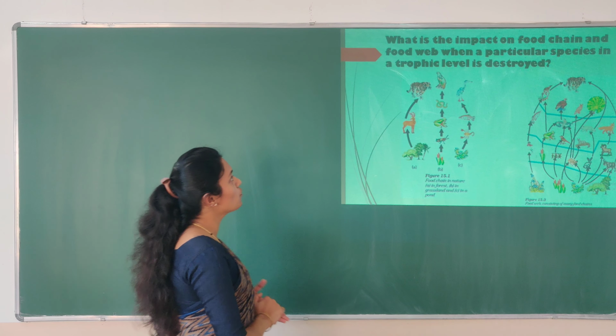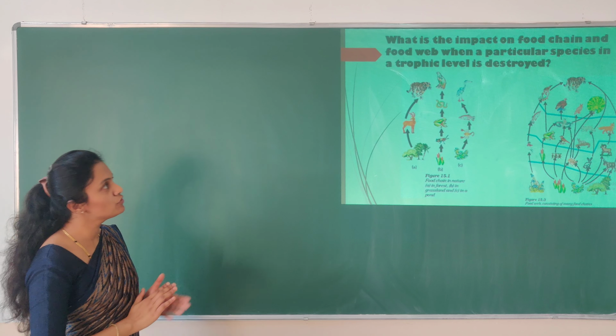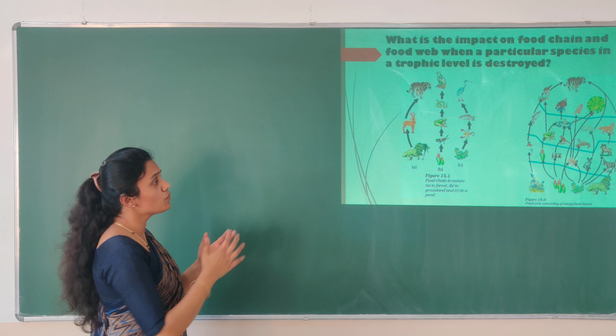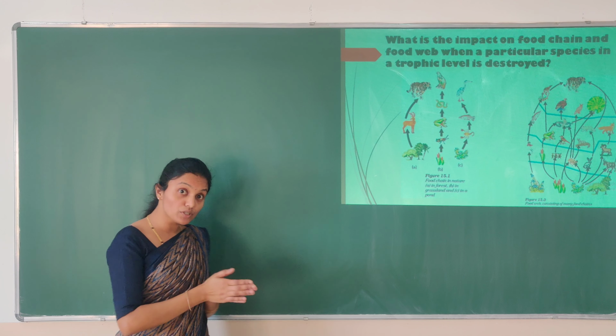So look at the question: what is the impact on food chain and food web when a particular species and trophic level is destroyed? Okay. So what's a food chain and what's a food web? Let's look into that first.